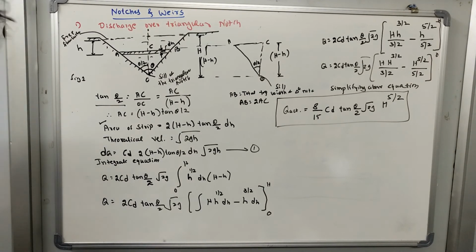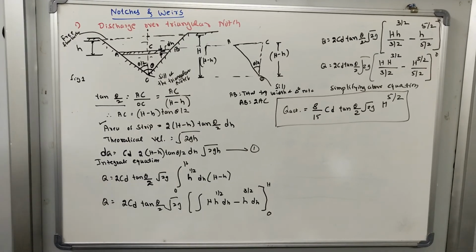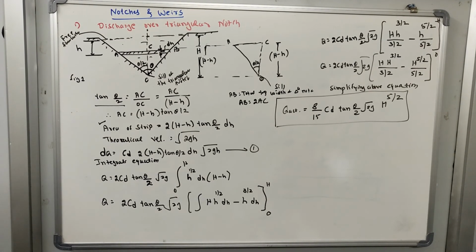The discharge through the triangular notch is 8 by 15 CD tan(theta/2) square root of 2g H raised to 5 by 2. Similarly, the actual discharge through the rectangular notch is 2 by 3 CD L square root of 2g H raised to 3 by 2. These are the two mathematical equations we have derived in today's class to find the actual discharge.